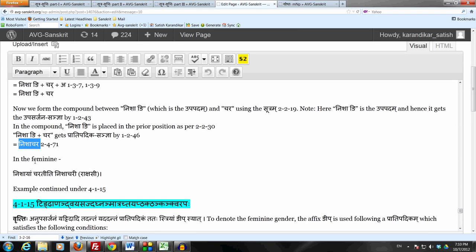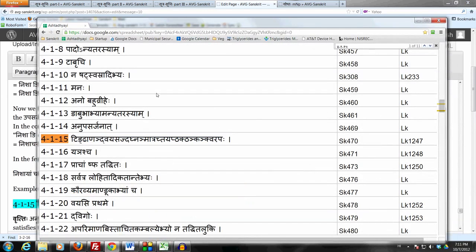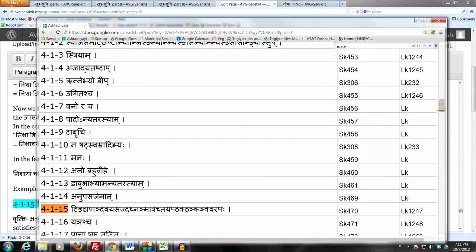But if you look at the corresponding feminine form, nishayam charati iti nishachari rakshasi, we see the form is nishachari, not nishachara. If we did not have takara as an it in this affix ta, then what would have happened is that we would have been forced to use 4 1 4 in the feminine, ajadyatashta, and that would have given us an incorrect form nishachara, but the desired form, the ishtam rupam, is nishachari. Now, how do we get nishachari from nishachara?